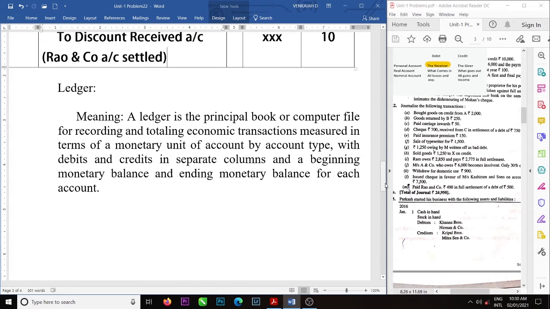You had experience in intermediate; you may have forgotten, or you can recollect while I am doing that. So, a ledger is a book or a file recording and totaling economic transactions measured in terms of monetary unit, by account type, with debits and credits in separate columns and beginning and ending monetary balance for each account.